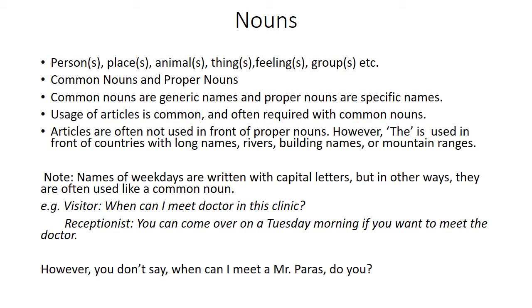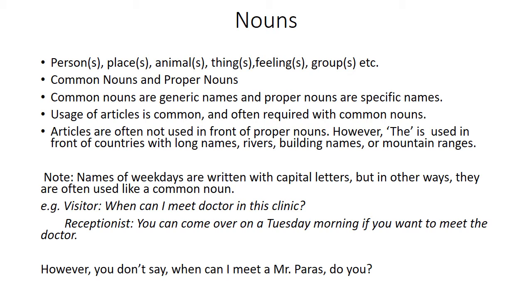We say the Ganges, the Yamuna, the Nile. So in front of rivers also we use the article the. Before names of specific buildings, we also use the. For example, the Statesman Building, the Rashtrapati Bhavan. In front of mountain ranges also we use the. For example, the Alps, the Himalayas.